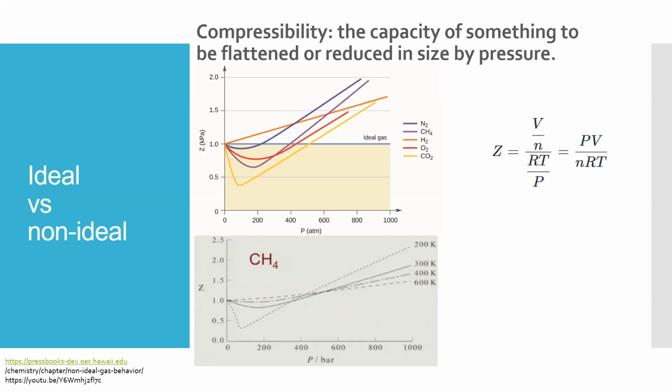The more kinetic energy they have, the faster the particles move at high pressure, and the repulsive forces become stronger. So it makes the compressibility more than 1. So when the gas is at high temperature or high pressure, it's not going to be ideal.